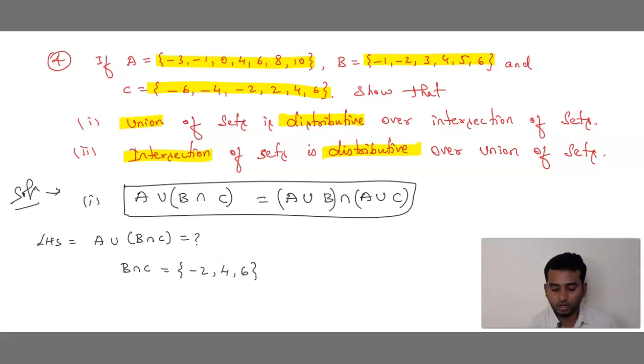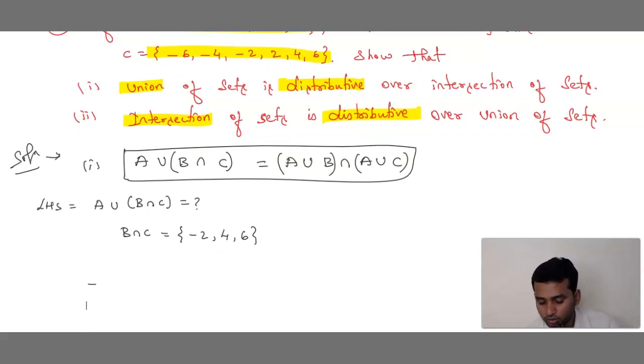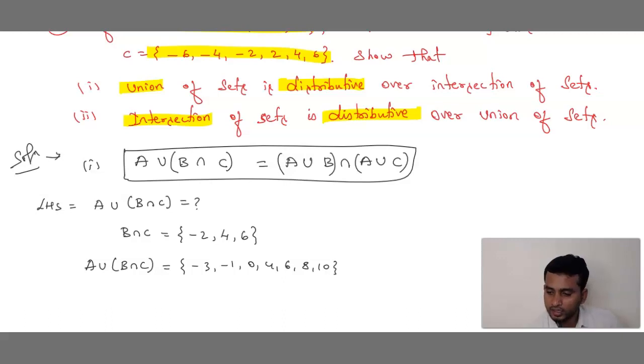I hope you have understood how to do it. Now, what we have to do is A union of B intersection C. In this last case, better you write and check. First cases you can directly do, but in the last case sometimes you may get confused. What is set A? Minus 3, minus 1, 0, 4, 6, 8, 10. Correct? This is set A. Union B intersection C, minus 2, 4, 6.